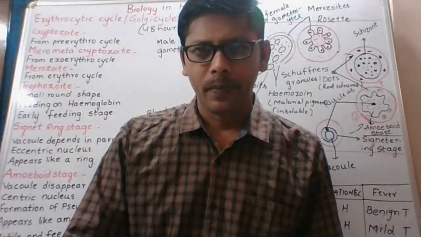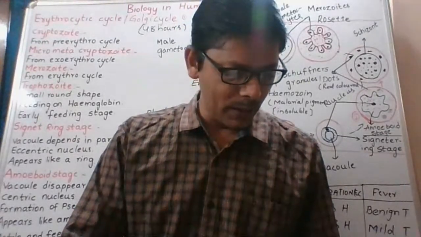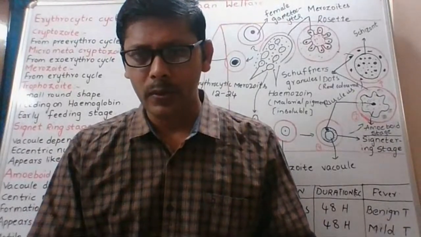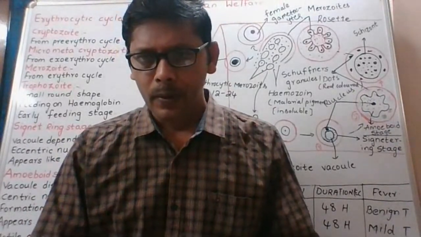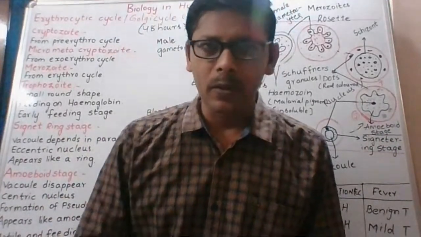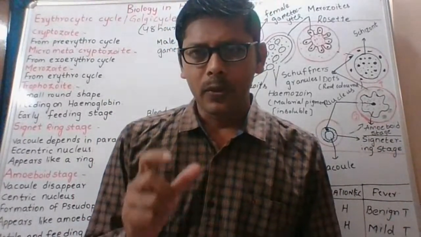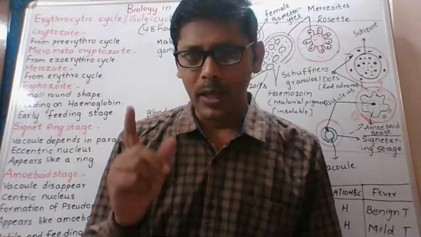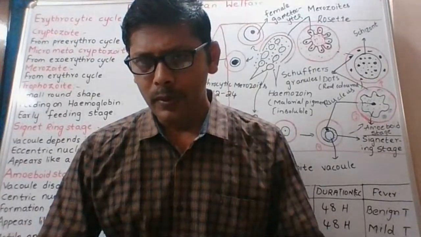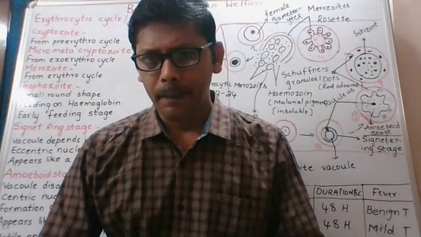Seventh one: rapid increase in the number of cells due to the effect of a parasite in the host is. Nageswar Rao, hypertrophy is not the answer. Hypertrophy is increase in the size or volume of the cell. The answer is hyperplasia. Very good, Medha Priya and Mohan Sai Reddy. Very good, Janu. Good morning.